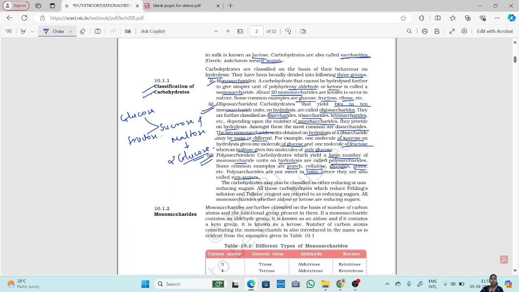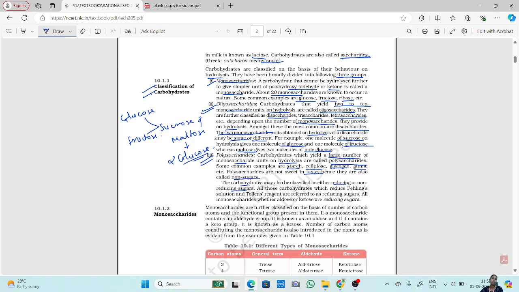Okay, so they are not sugars. They don't have a sweet taste. Hence, they are called non-sugars. Now, carbohydrates may also be classified as either reducing or non-reducing sugars. Carbohydrates can be classified as sugars and non-sugars, and they can also be classified as reducing or non-reducing sugars. All those carbohydrates which reduce Fehling solution and Tollens reagent are referred to as reducing sugars.